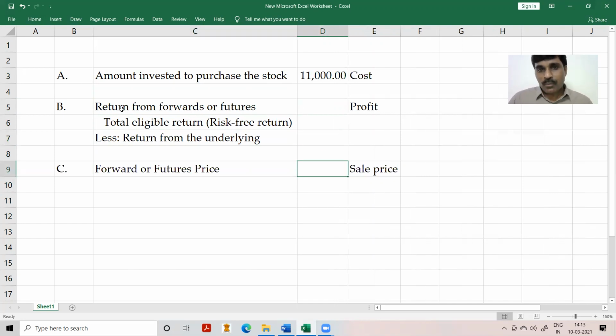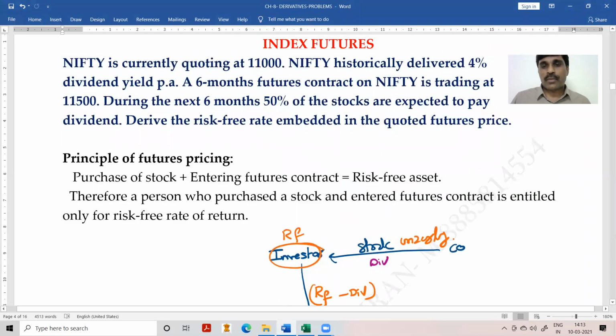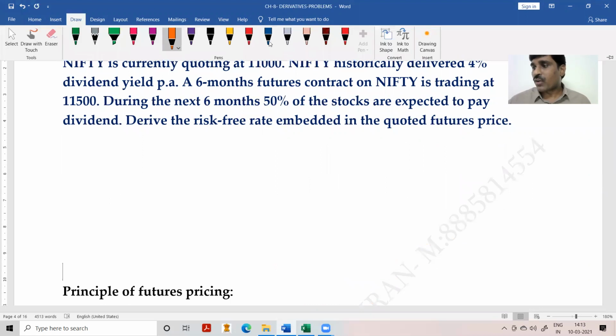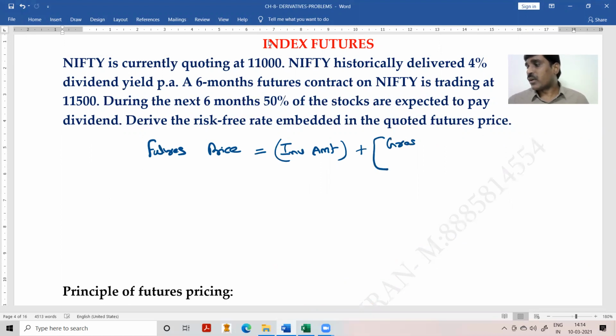Now, if you put the same thing in equation form, not formula-wise: the total forward price, or futures price, is equal to the investment amount, plus the gross return on investment, that is my risk-free rate of return minus the return from the underlying.